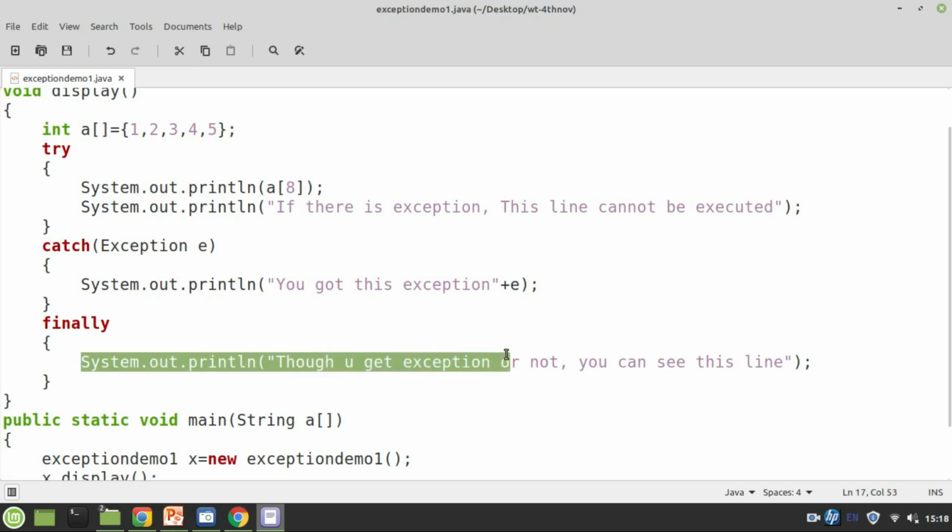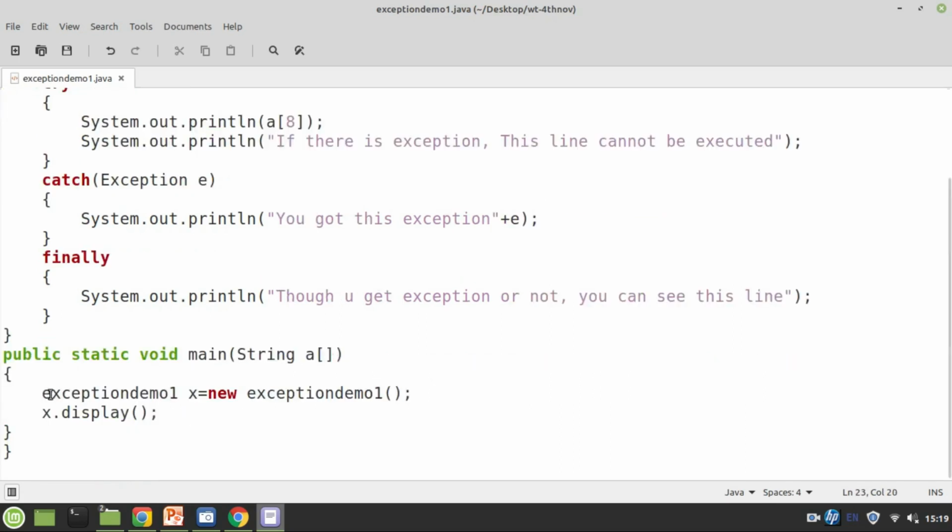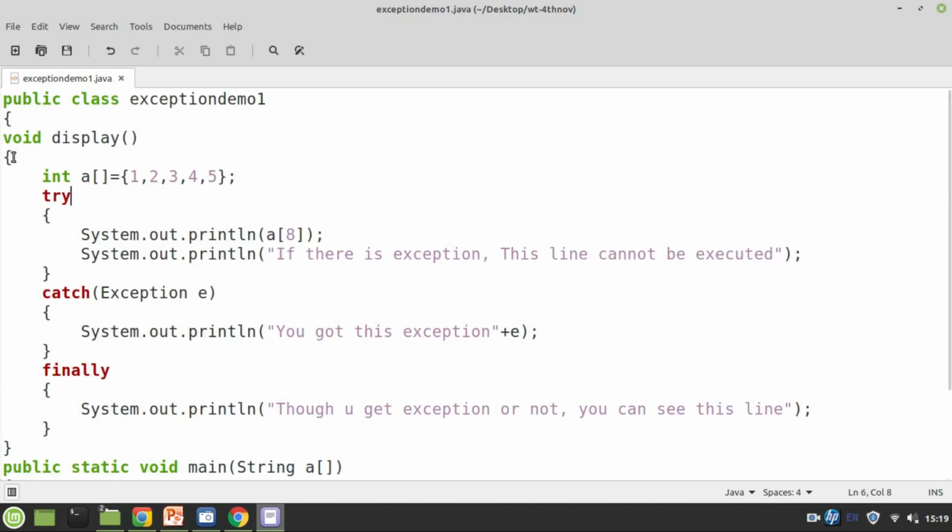So irrespective of the try block and catch block, this block is executed. Finally, I created an object x for this class ExceptionDemo1, and using that object I have called a method called display to see the execution.